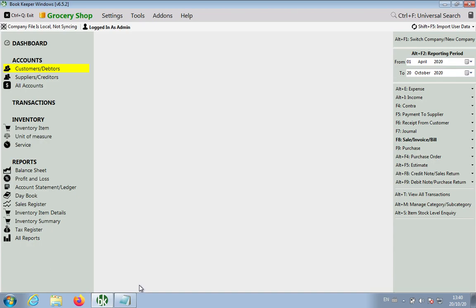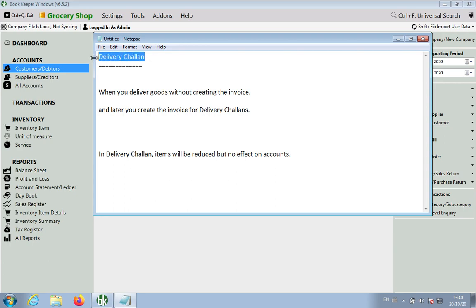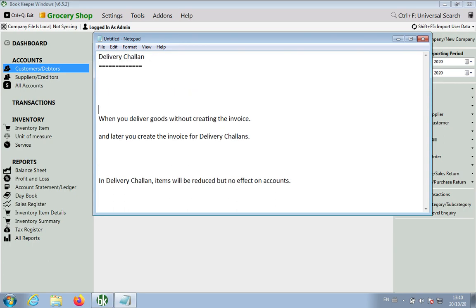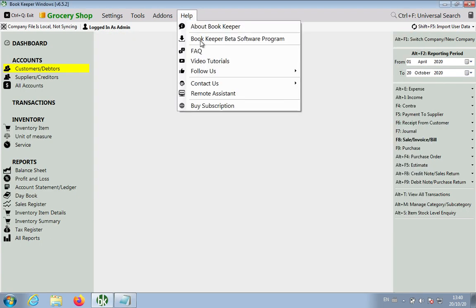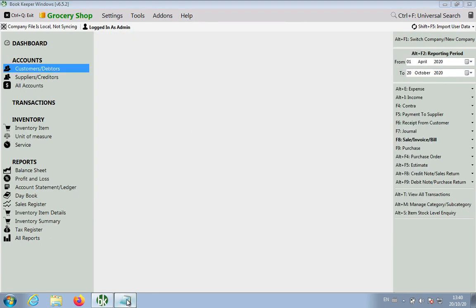In today's video we are going to cover the new feature which is known as delivery challan. This is the new feature which is coming in Bookkeeper, and this will come as a free update to everybody. So you can download it now by going to Help, Download Beta Software program.